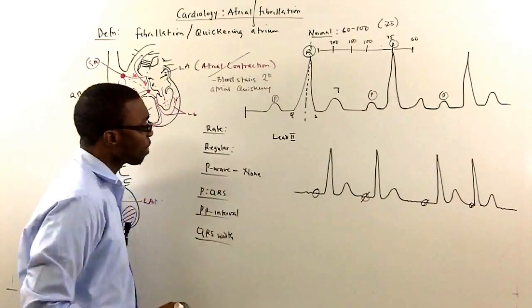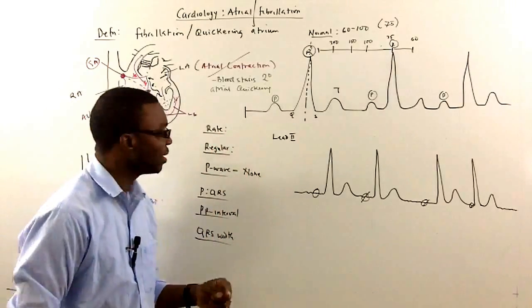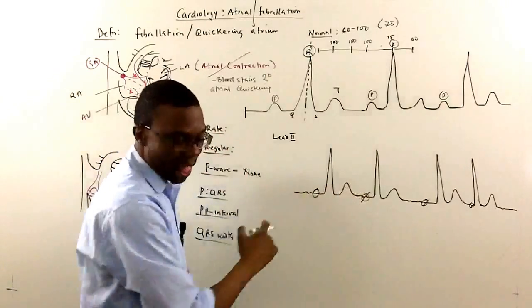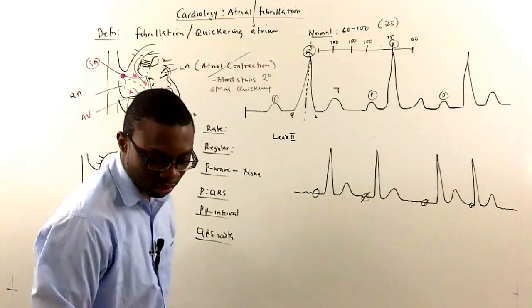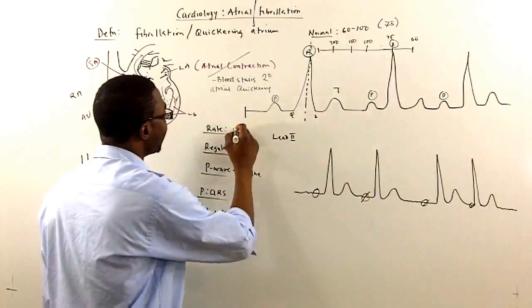Since I don't see any P waves, the next thing I want to check is, what is the rate? The rate in this case actually is very variable. In atrial fibrillation, the patient's heart rate is very, very variable.